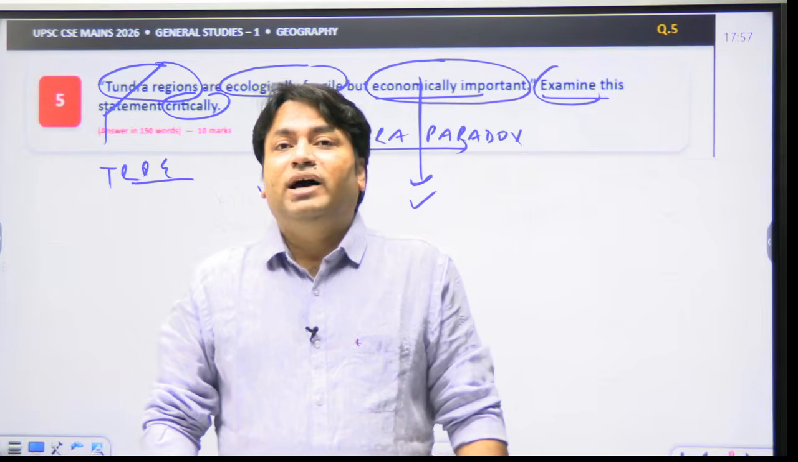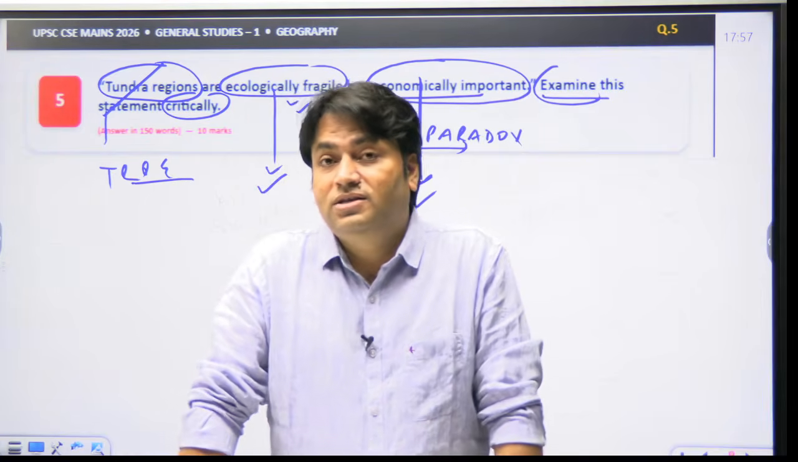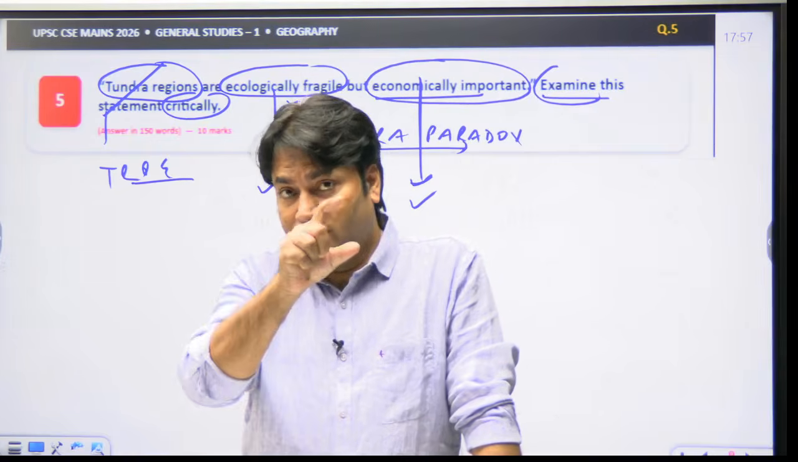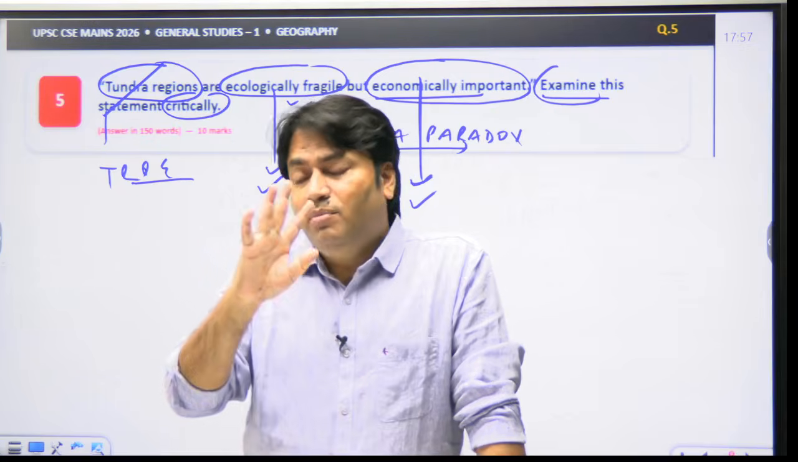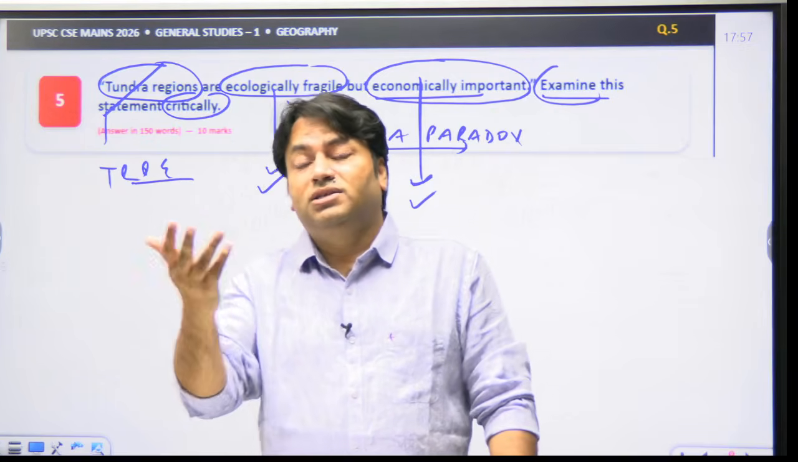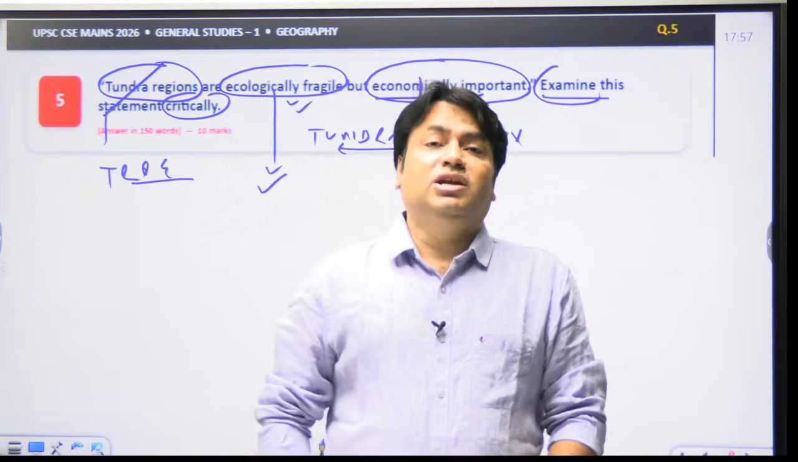But why are they ecologically fragile? This is the most important part. So in the first part we can write like this, but in the main body we will answer why all these tundra region resources are ecologically fragile.